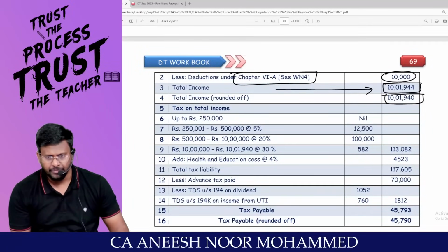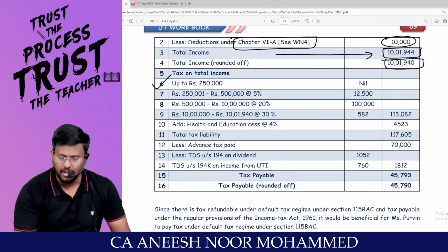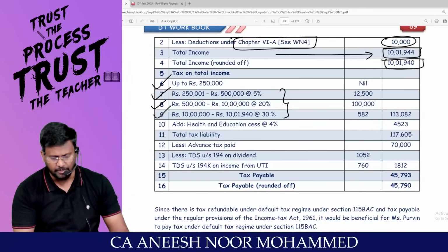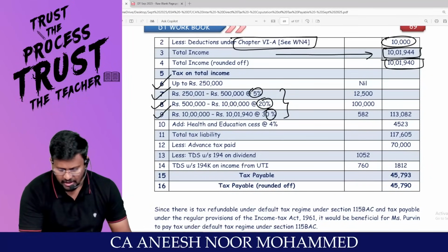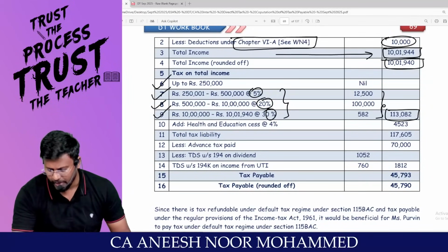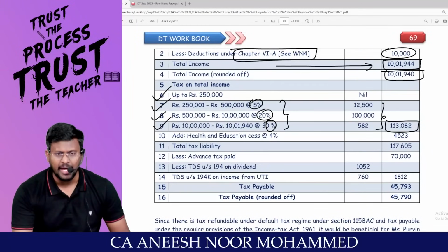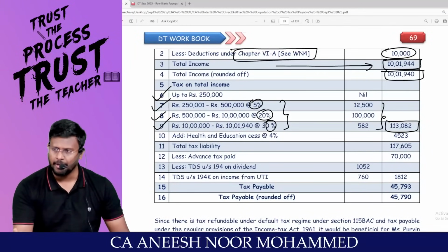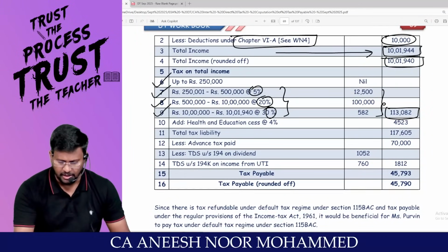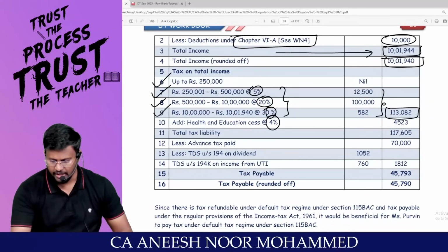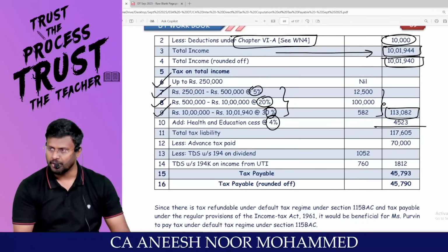Can I calculate the tax payable under the optional tax regime? What's the age? 55. Up to 2.5 lakhs nil. 2.5 lakhs to 5 lakh. 5 lakh to 10 lakh. 10 lakhs above, sir, at the rate of 30%. Accepting? 5%, 20%, 30%. Calculate the tax. You will be getting 1,13,082. Does the total income exceed 50 lakh? No. Assessee is not liable to pay surcharge at the rate of 10%. Calculate health and education cess at the rate of 4%. So this will be the total tax liability.